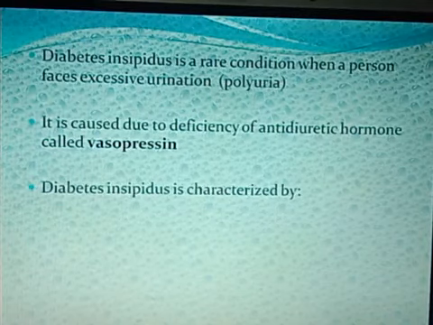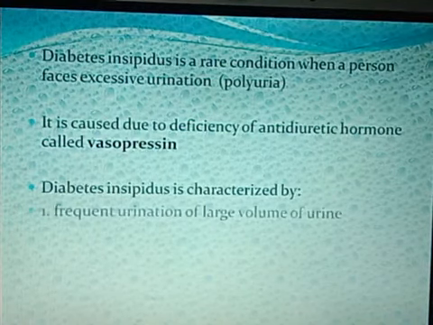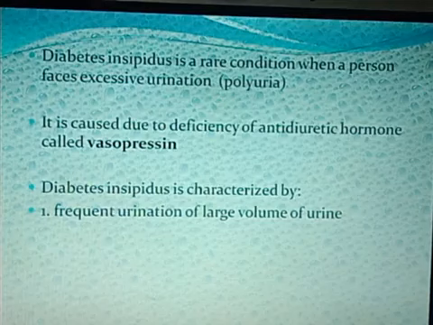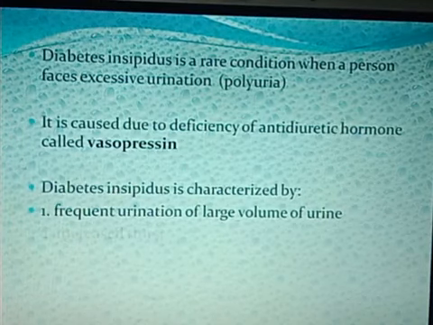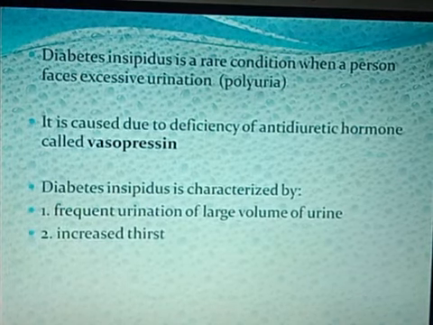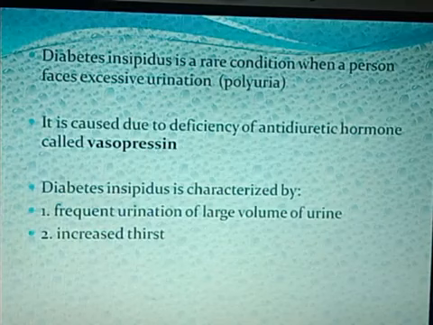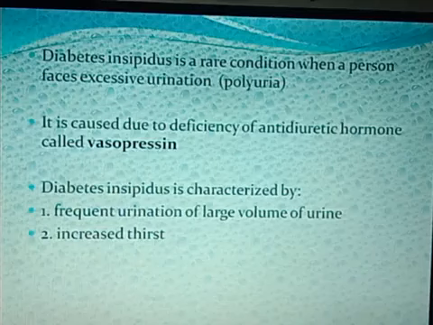Diabetes insipidus is characterized by frequent urination in large amounts, meaning quick urination at very small intervals, and the volume will also be very large. That will be a sign of diabetes insipidus or water diabetes. And increased thirst: when there is frequent urination taking place, loss of water is taking place, then the person will become thirsty very soon. So these are the two signs and symptoms of diabetes insipidus.